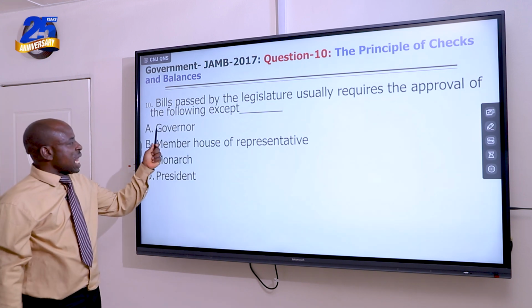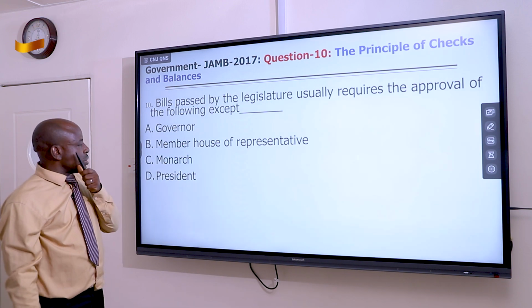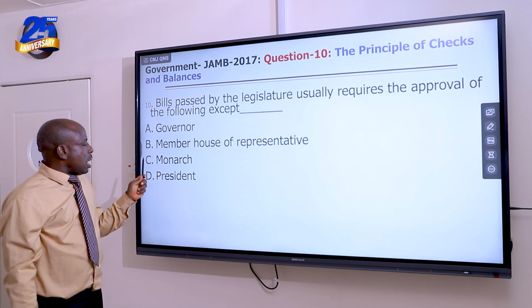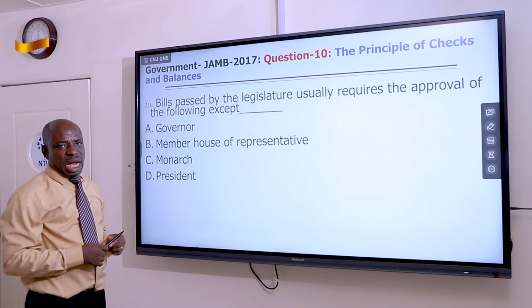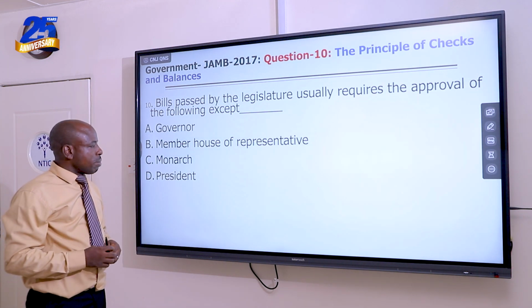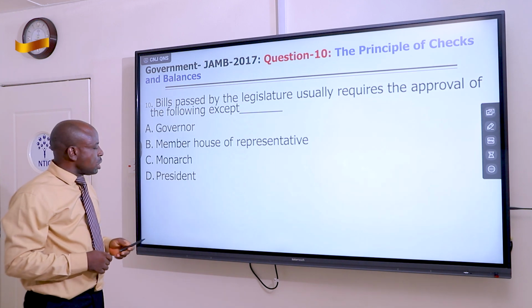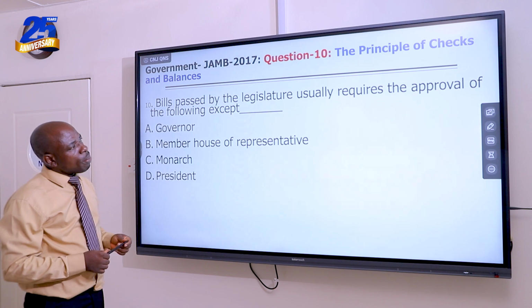Now, in some cases like Nigeria, governors have to approve the bills. In some states where they also practice parliamentary monarchical democracy, as we have in Britain, the monarch may also need to assent to the bill. President in a presidential system of government will also need to approve the bill.